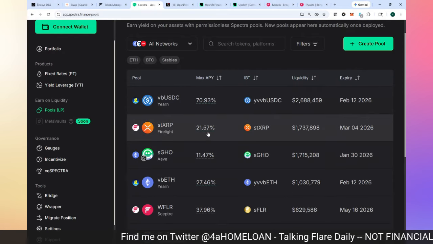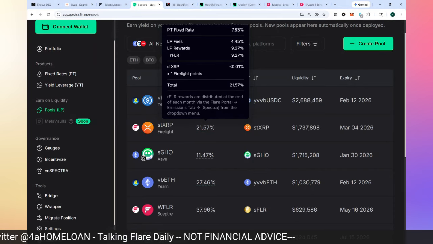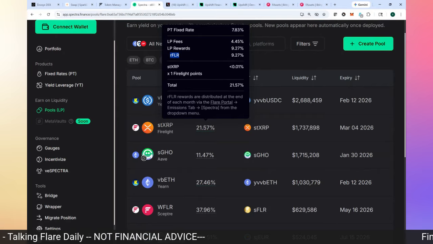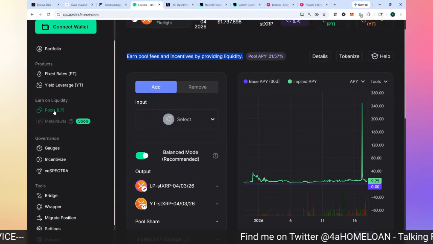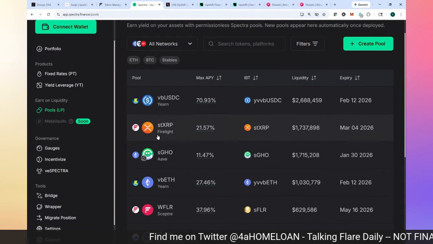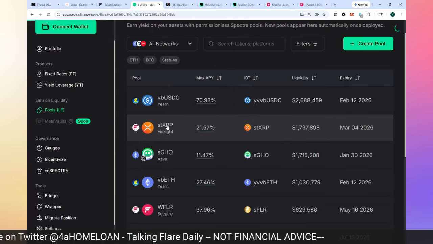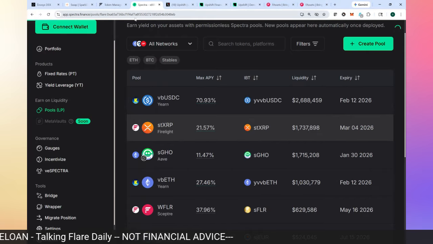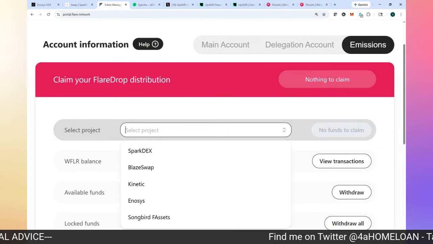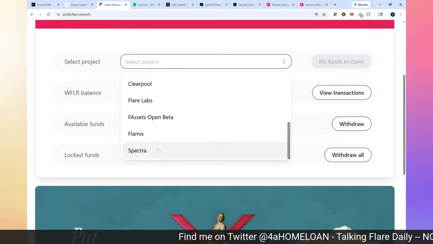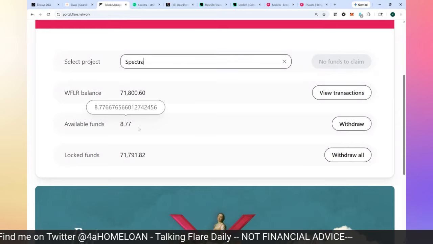They're paying 21.09%. Of that 21.09%, let me get back there again and show you. Of the 21%, look, it just went up a little bit. 9.27% of that is RFLR rewards. You see that? So I can then put that FXRP that I earned into this one, STXRP, and I'm going to start earning more RFLR. And when I earn that RFLR, I'm going to go back over here and claim that RFLR from Spectra every month. And when I claim it, it's going to show up here, and then I'm going to get more available FLR tokens to use.